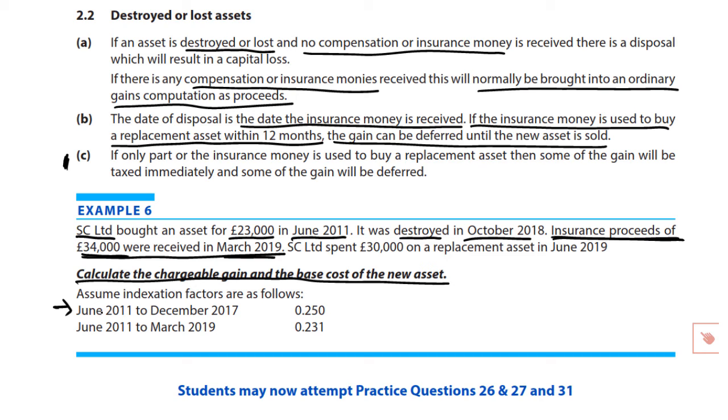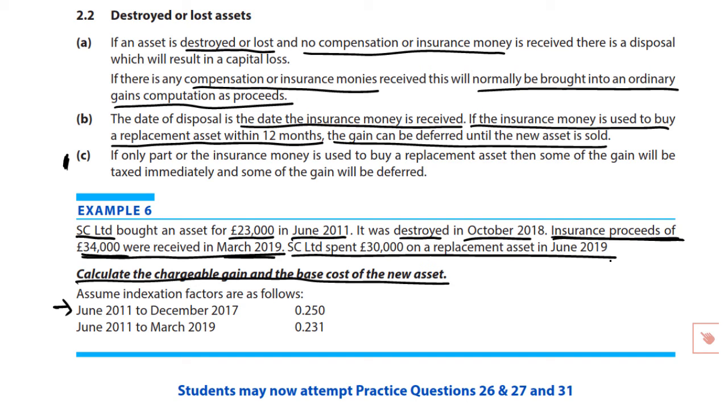But to begin with, we've got ourselves a basic calculation of a gain. Don't worry about this bit at the moment, about the fact that then we spent 30,000 of the 34,000 insurance proceeds received in acquiring a replacement asset in June 2019.